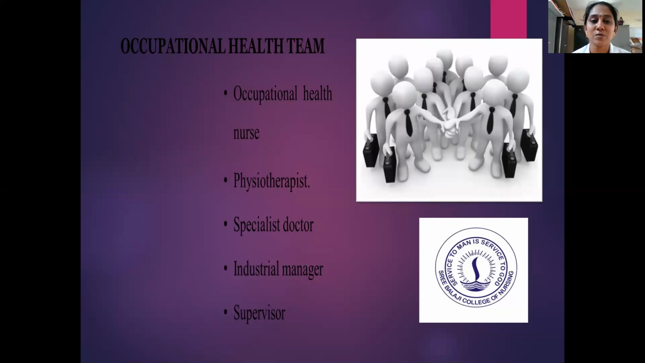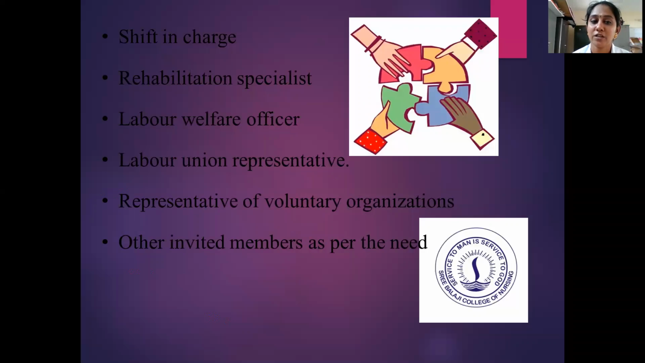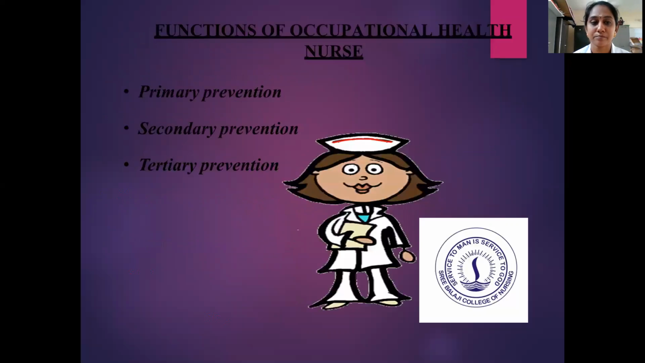Who are all the members in an occupational health team? The persons who will be there are the occupational health nurse, a doctor, physiotherapist, specialist doctor, industrial manager, and a supervisor. All these persons make the team of occupational health. There will also be a shift in charge, rehabilitation specialist, labor welfare officer, labor union representative, representative of voluntary organizations, and other invited members as per the need.